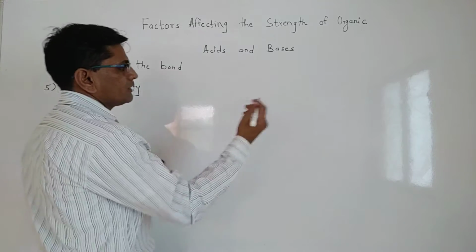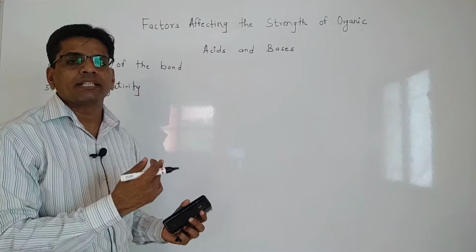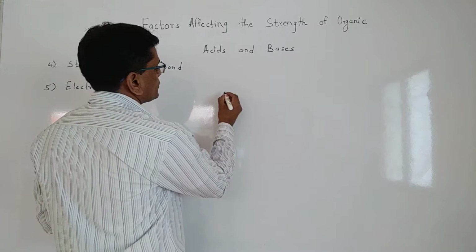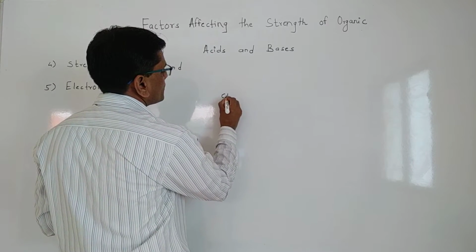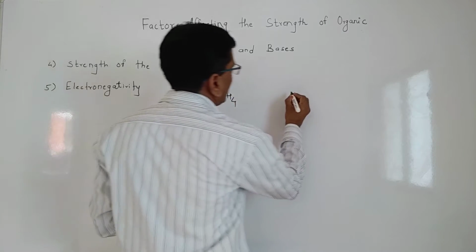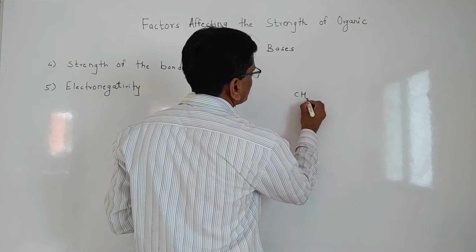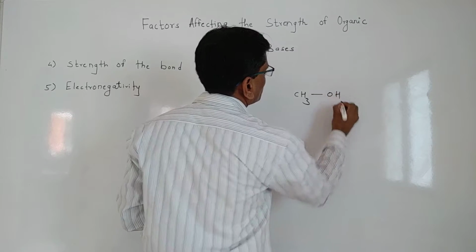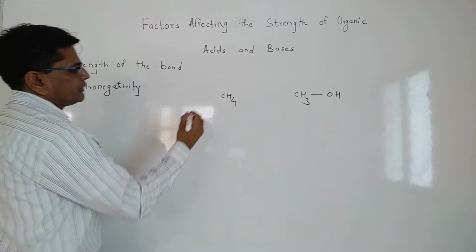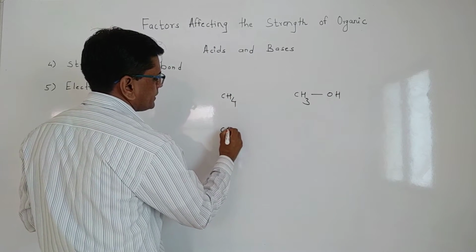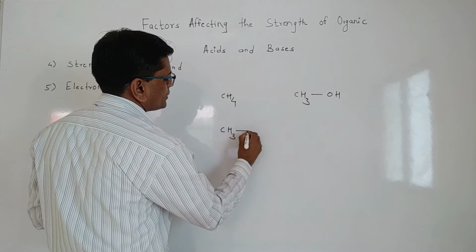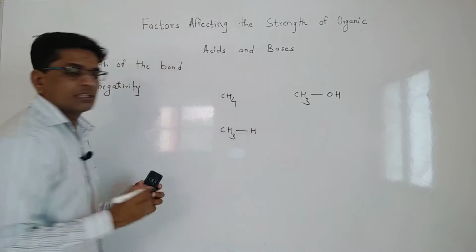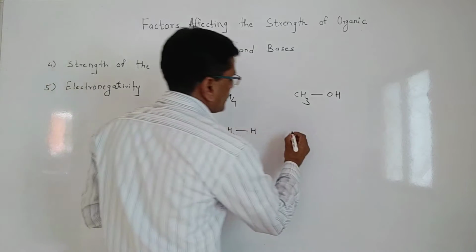Now we will discuss by taking some examples. The simple example is methane and methyl alcohol. Here in methane, instead of one hydrogen we replace it with OH.